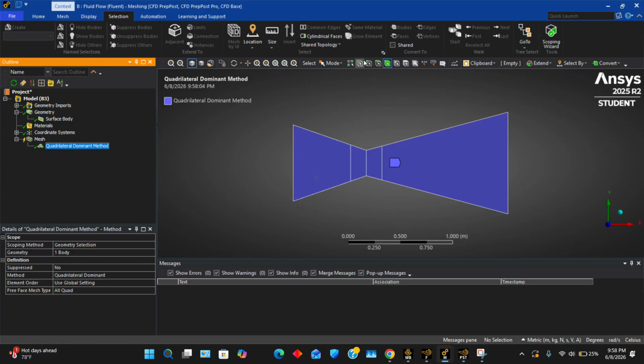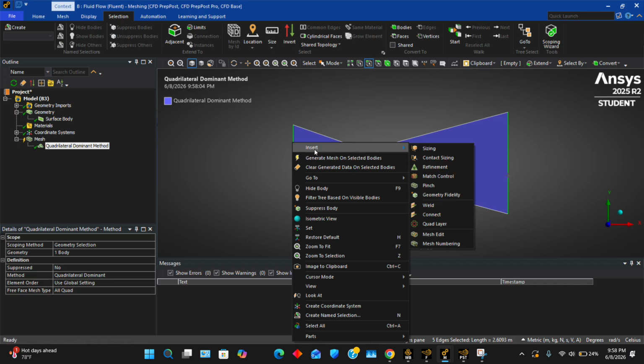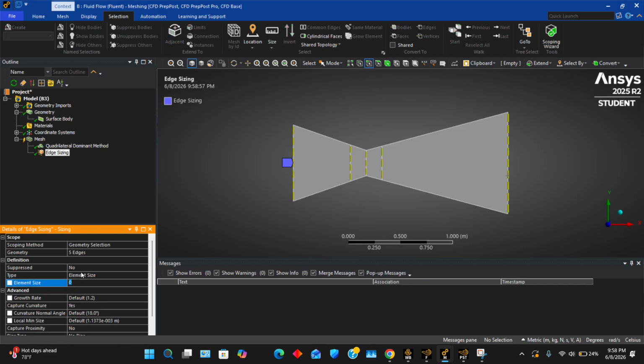So we're going to go up here, and you're gonna Ctrl click these 4 or 5 edges, and then we are going to right click one of them and insert sizing here.